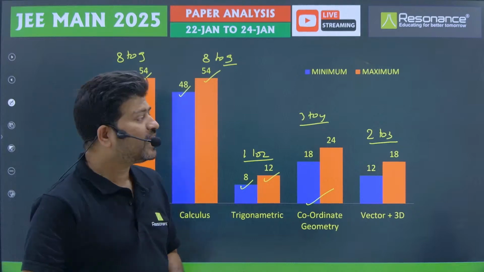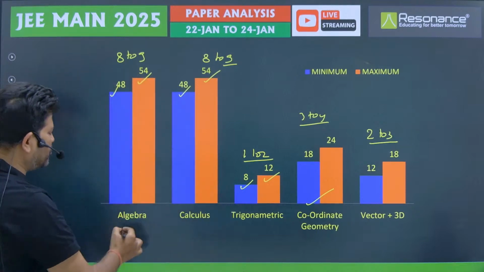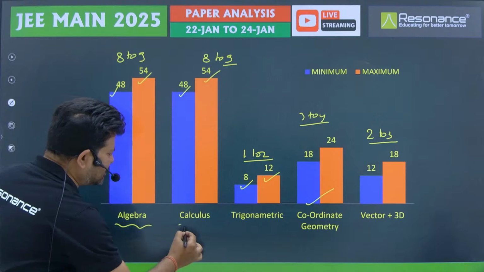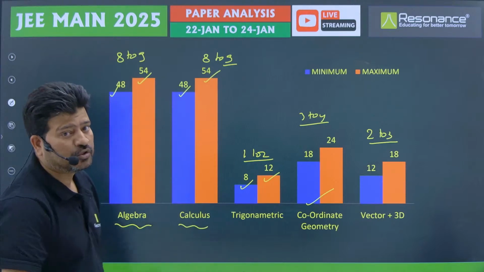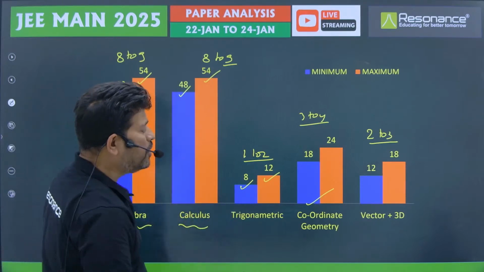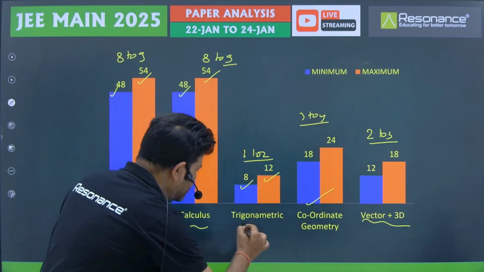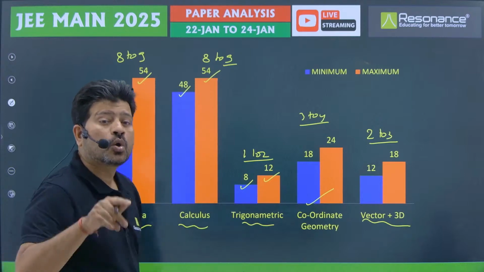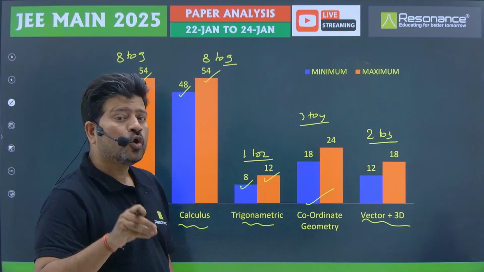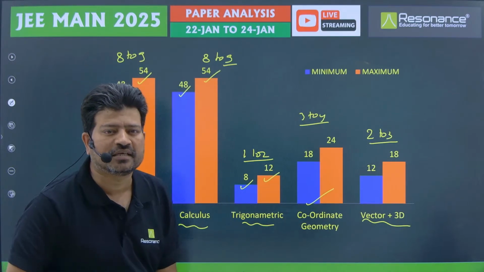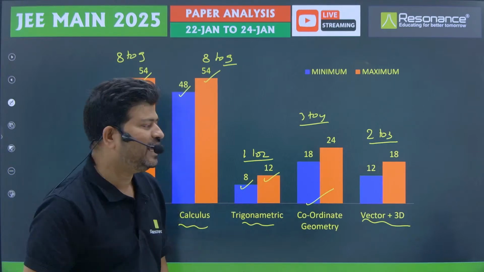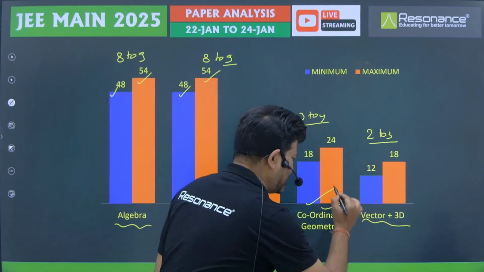For cracking IIT-JEE, obviously you have to concentrate more on algebra and calculus, but we should not neglect the other parts also, because vector and 3D have somewhat easy questions, and trigonometry also has easy questions. Coordinate geometry, as I feel, is not conceptually difficult, but there is lengthy calculation in this part.